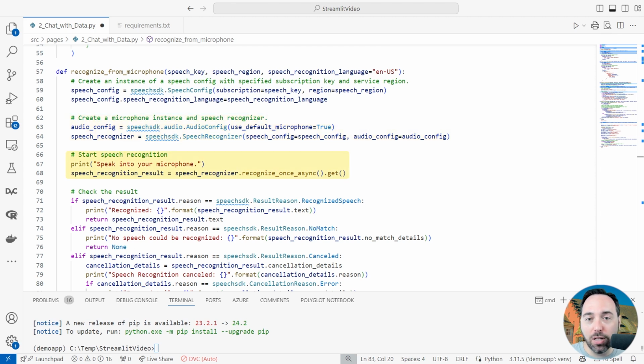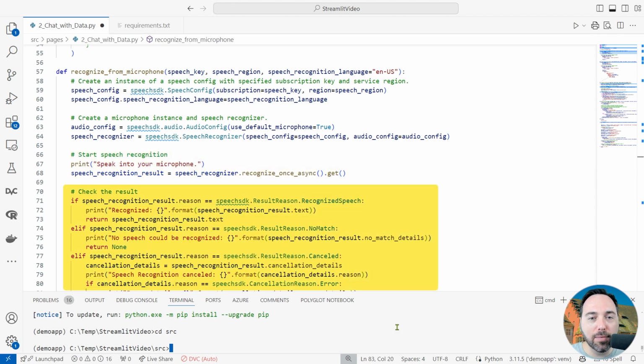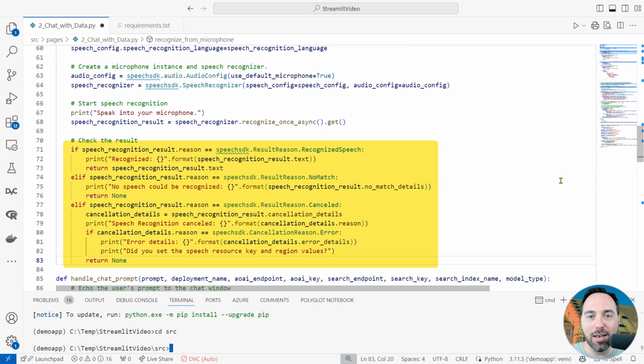Then it's time to start collecting audio. The speech recognizer has a function called recognize once async, which, when we call the get function on its instantiated object, allows us to capture an utterance. Then I have a few easy checks. If our utterance is something that the service recognized as speech, we are going to return the result's text value. If the service says this was not a match for speech, then we will emit none. Similarly, if we cancel the call, we'll emit none. And if the reason for cancellation was an error, let's write the error details to the console.